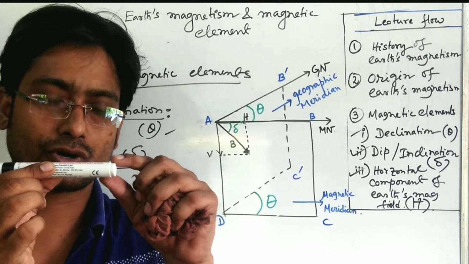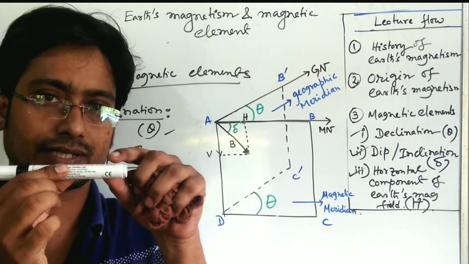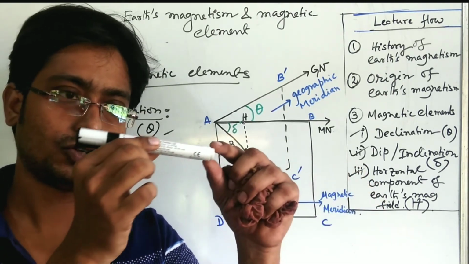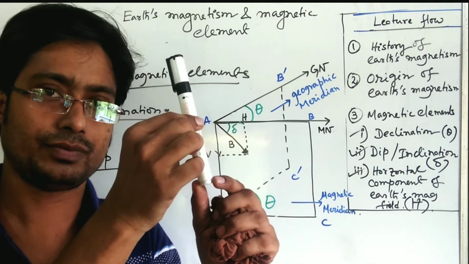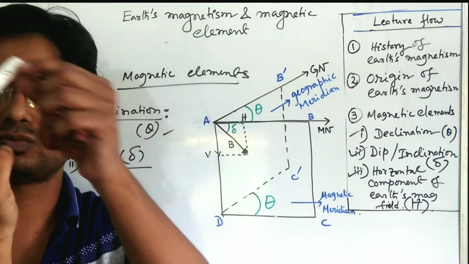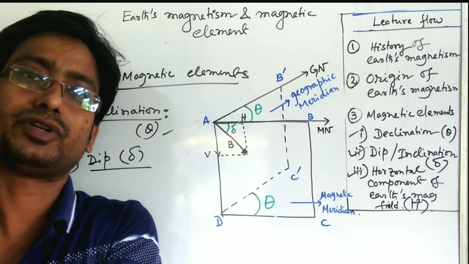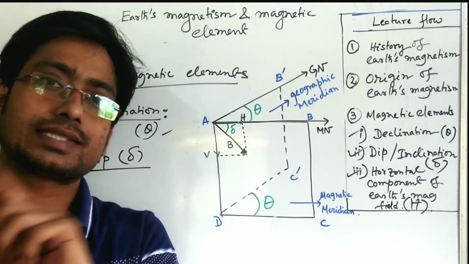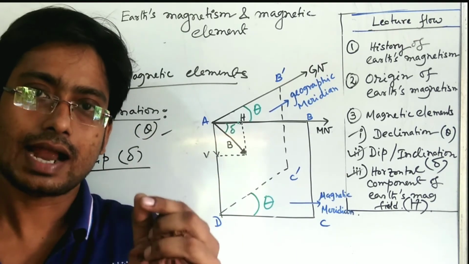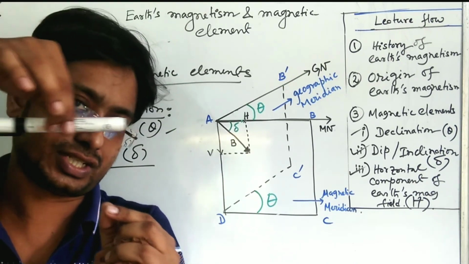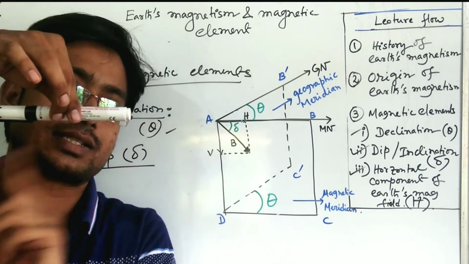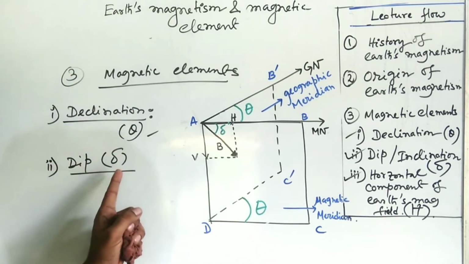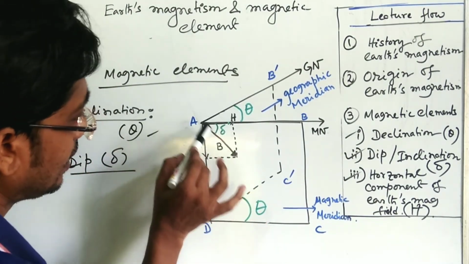But if you bring this bar magnet, small compass needle, to the geographical north, it will be perpendicular. If you bring this magnet to the south pole, then that will also be perpendicular. So at the two poles, it makes 90 degree, that is the dip angle will be 90 degree. At the equator, it will be horizontal to the surface of the earth. So what is the angle between them? That is 0 degree.